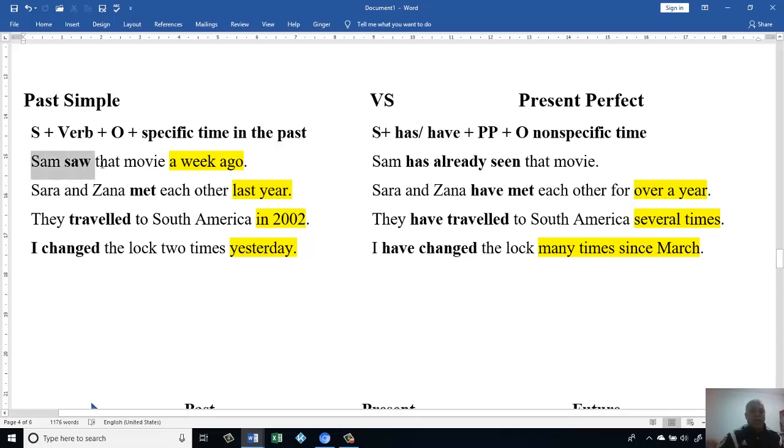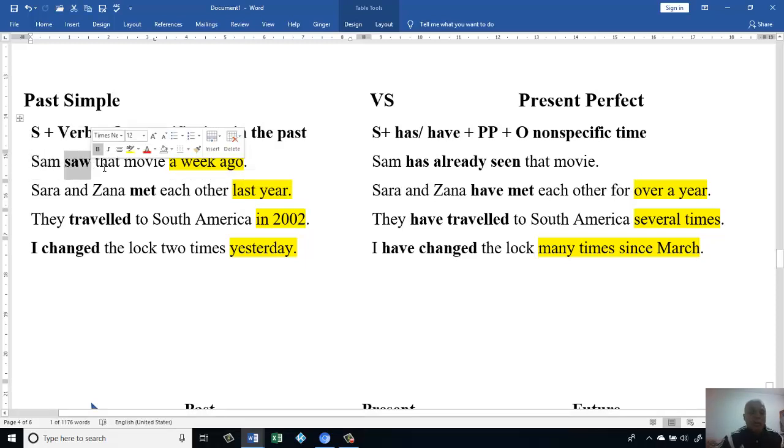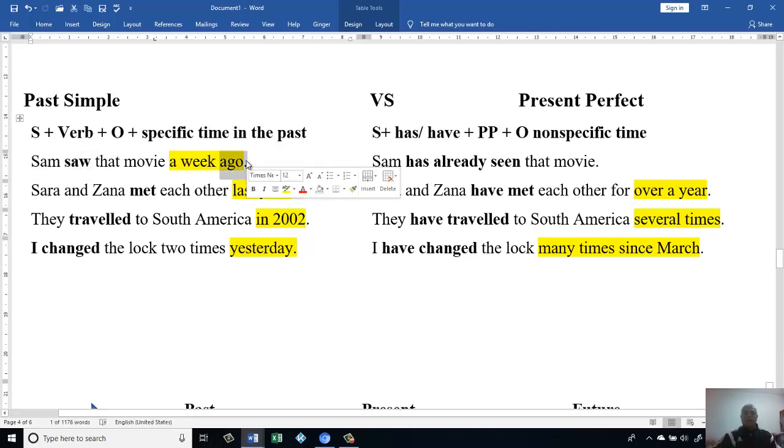Sam saw that movie a week ago. Do we have a specific time? Yes, a week ago. We know definitely a week ago Sam saw that movie. Okay? Then we say Sam is the subject, saw is the verb. It's in the past. That movie a week ago, because I have ago here, then I have to make it in the past. Let's look at the sentences.